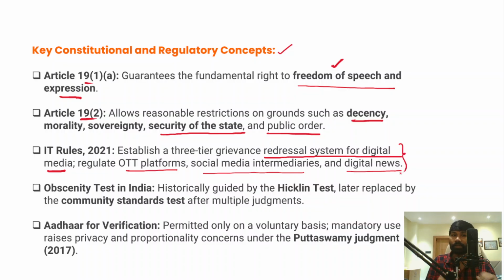However, in India, the obscenity test was historically conducted by the Hicklin test. However, later it has been replaced by the community standard test after multiple judgments from the Supreme Court.